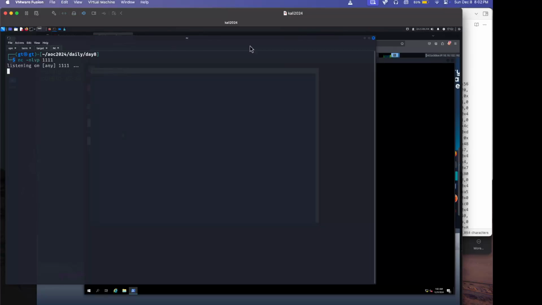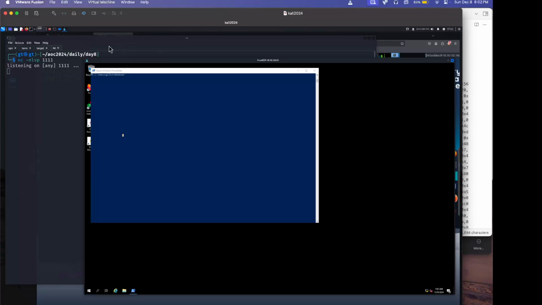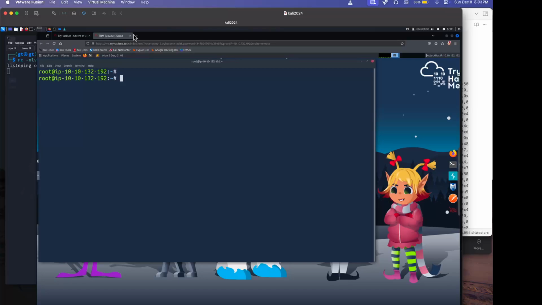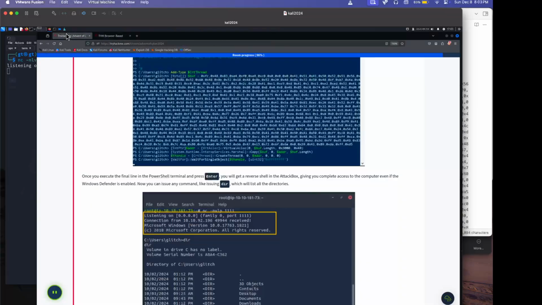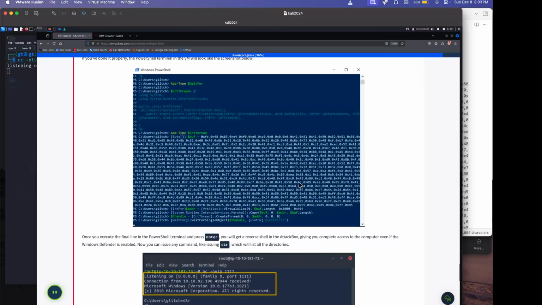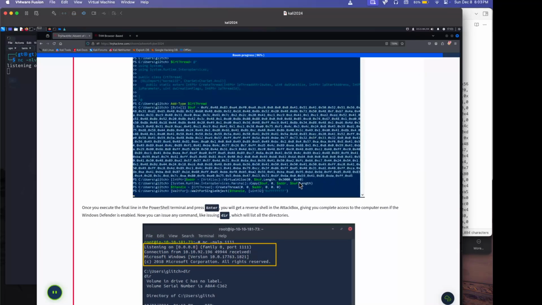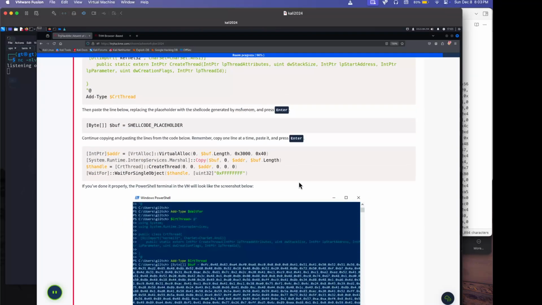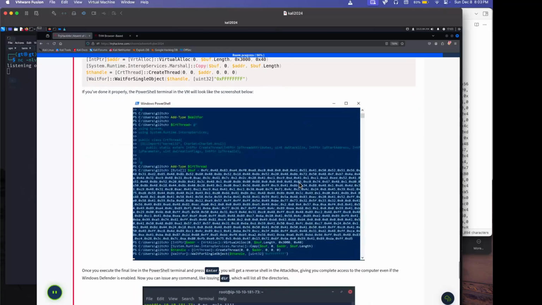I tried that, it didn't work. I can't copy from here. Why can't I copy? Yeah, my netcat is working and I didn't miss anything. I'm not sure, let me think for a minute here. What am I missing? We got the buffer, we got that. We pasted it in a terminal.